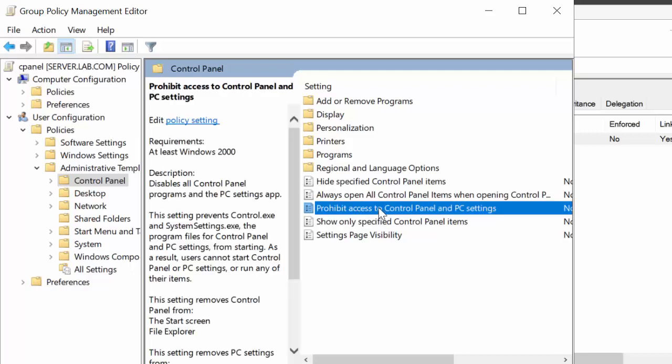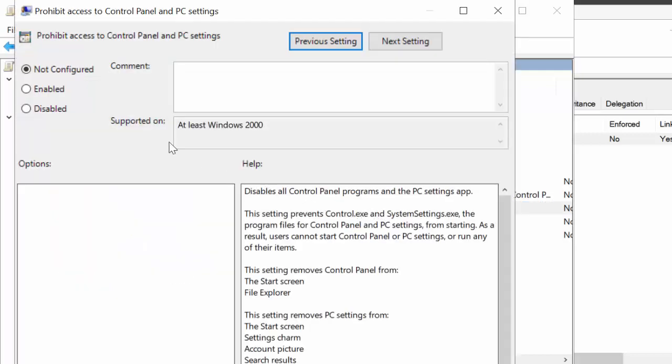Now, just double click on it. And it is not configured. That means if it is enabled in the local computer, it will still be enabled in the local computer. If it is disabled, that means it will be disabled.